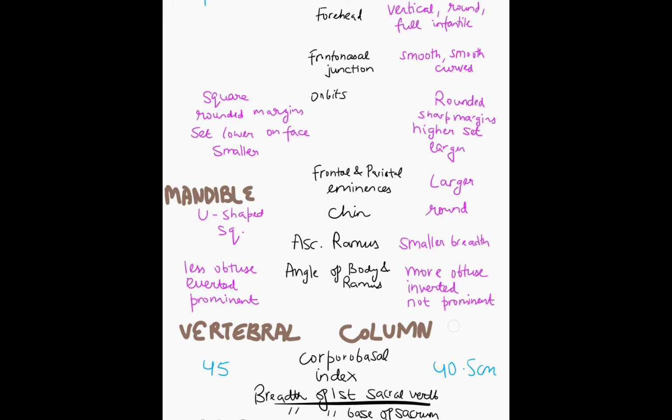The forehead will be vertical, round, and full, infantile. It's looking like a baby face. That will be in the females. Frontonasal junction will be smooth and curved.